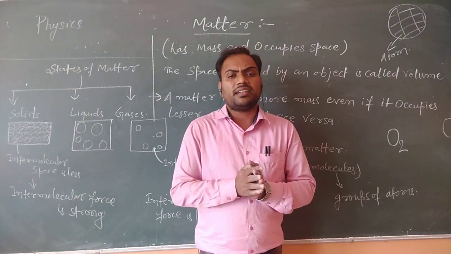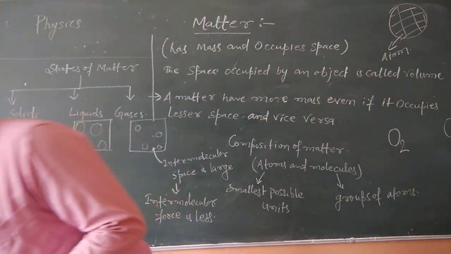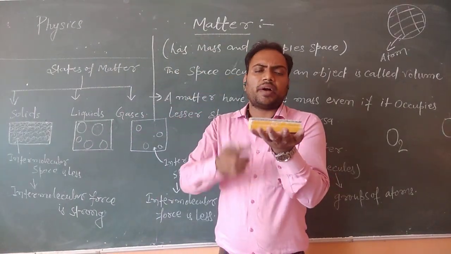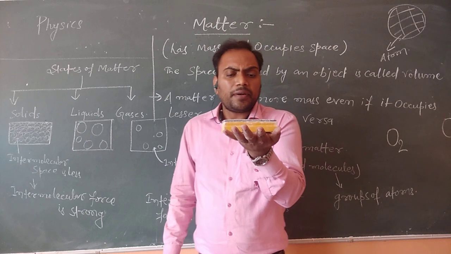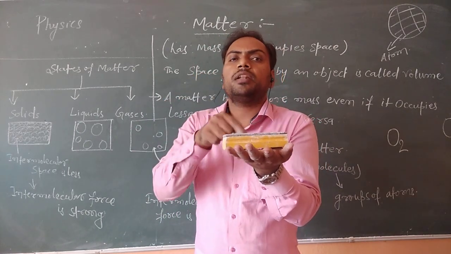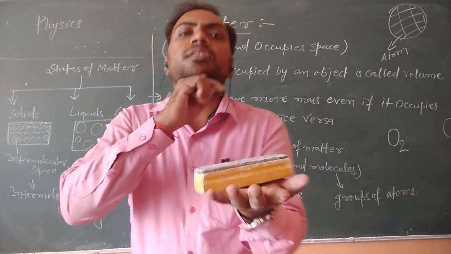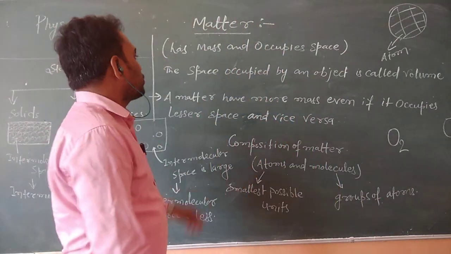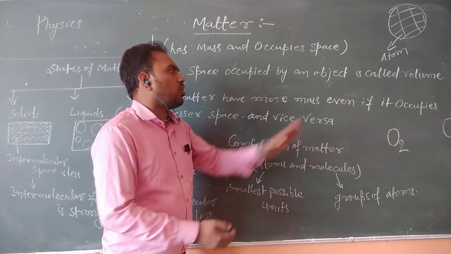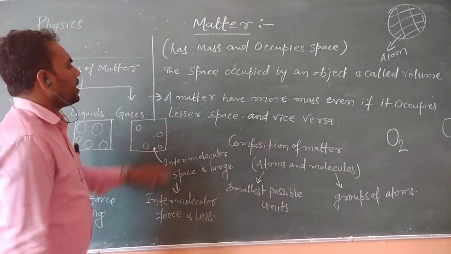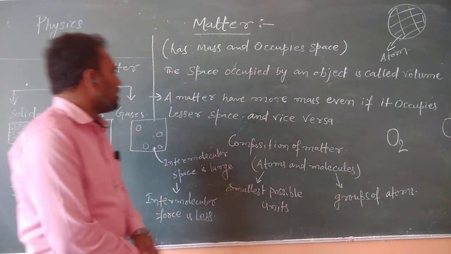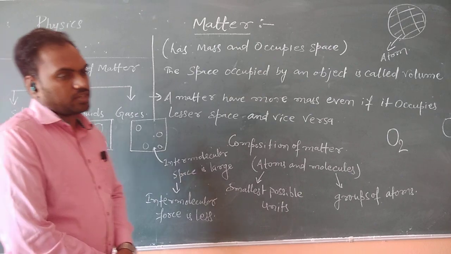If we are saying that this duster is occupying some space, the space occupied by this duster will be the volume of this duster. So the space occupied by any object, any matter is called its volume.